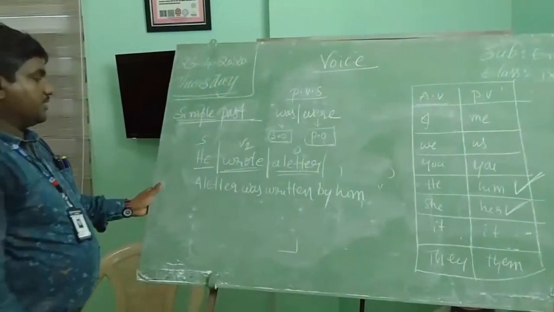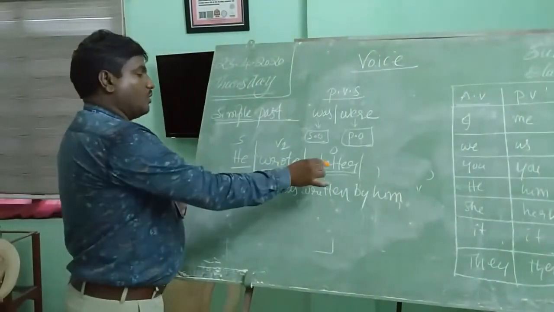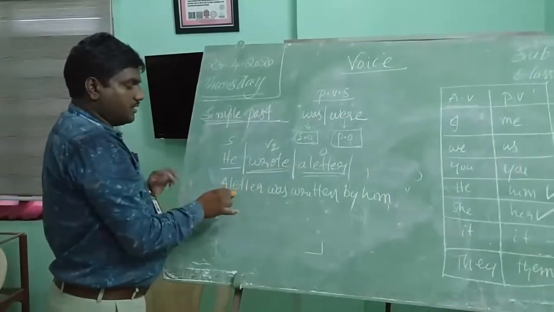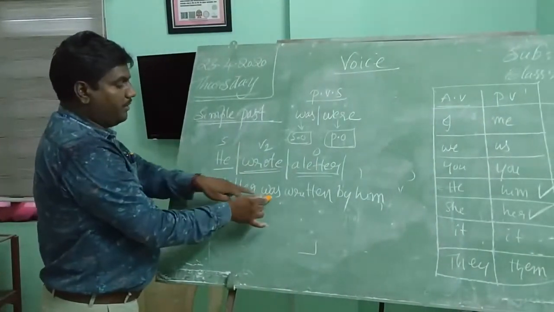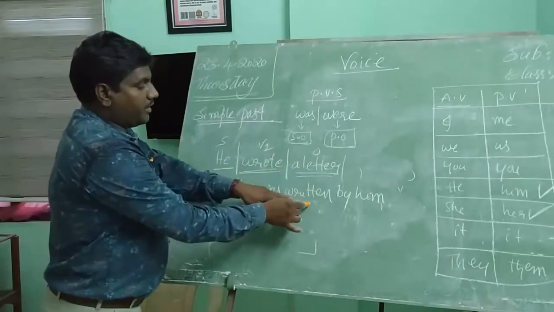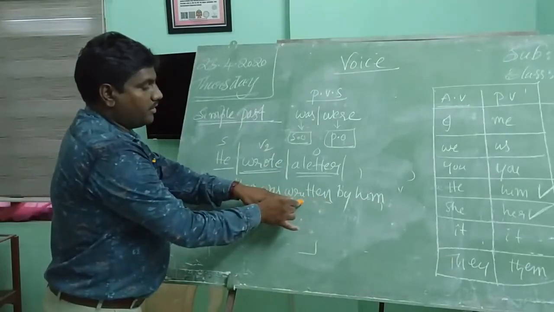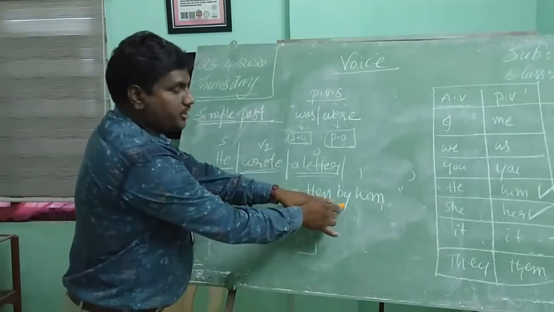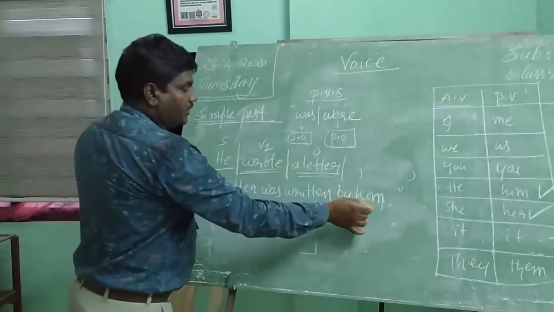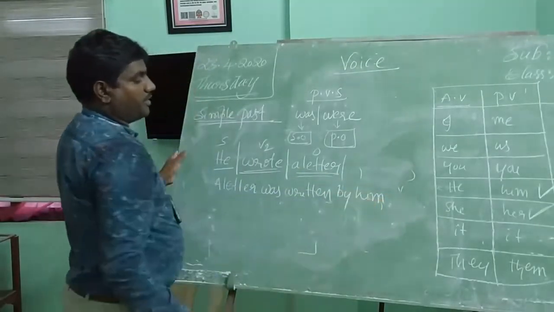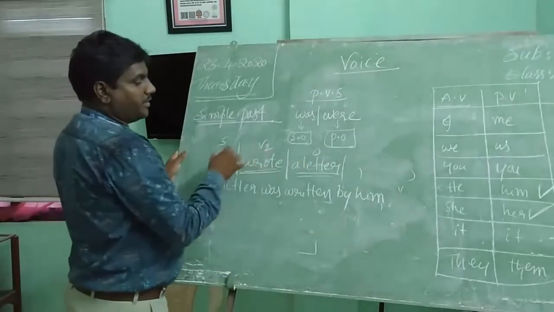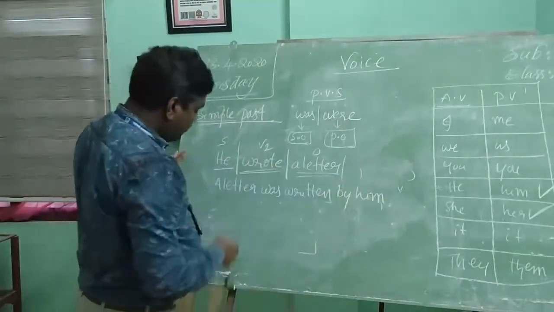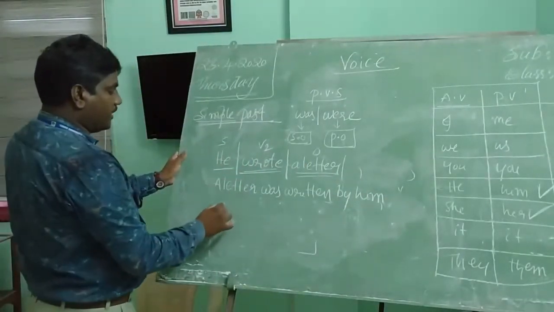Understand, children? Yes. Once again I will explain. Rule number 1, object changes into subject. Rule number 2, be form is used. Rule number 3, past participle will be written. Rule number 4, by preposition is used. Rule number 5, subject changes into object. The personal pronouns will be changed. He changes into him. Now let us write a structure. A letter was written by him.